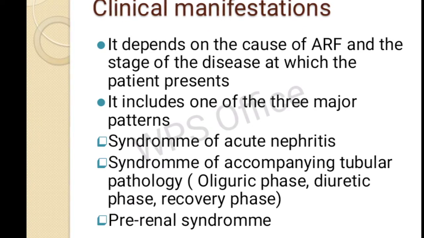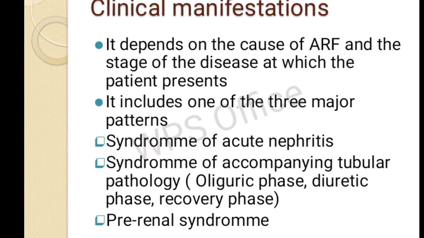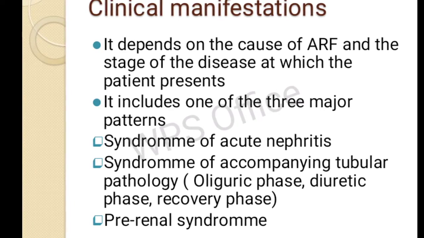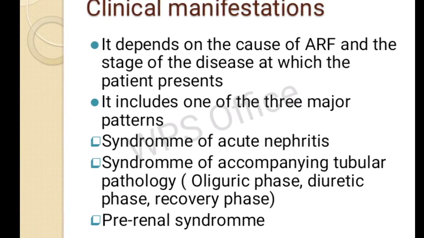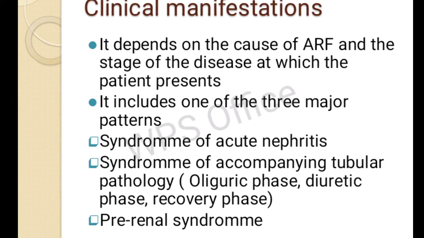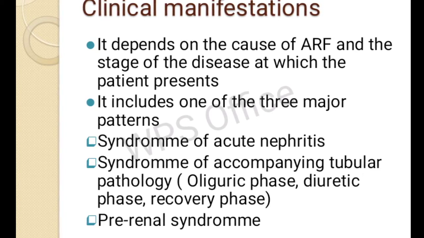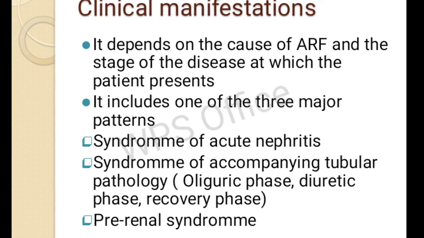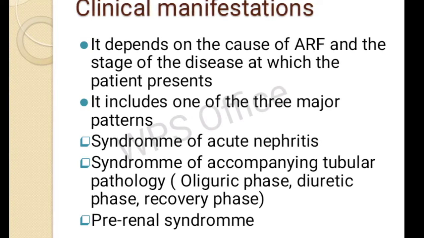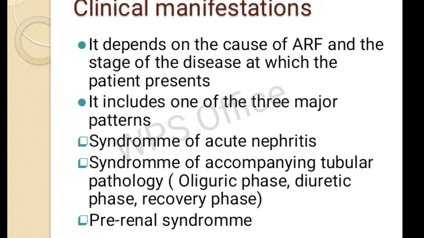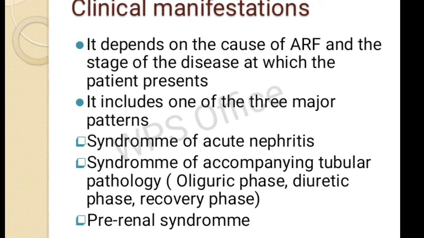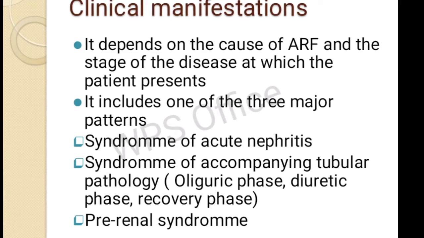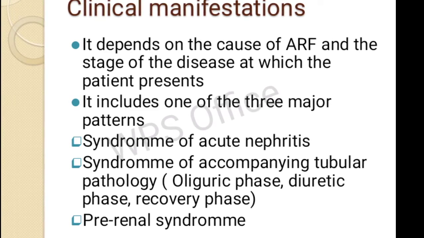The next is the clinical manifestation. Clinical manifestation depends on the cause of the acute renal failure and the stage of the disease at which the patient presents, okay. It includes one of the three major patterns, that is syndrome of acute nephritis, syndrome of accompanying tubular pathology, then prerenal syndrome. One of these three or all of these three patterns will be present in the patient.